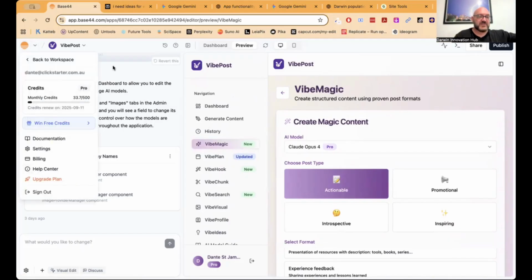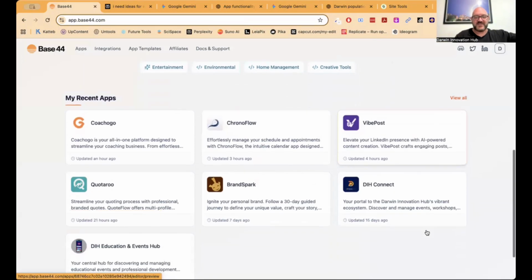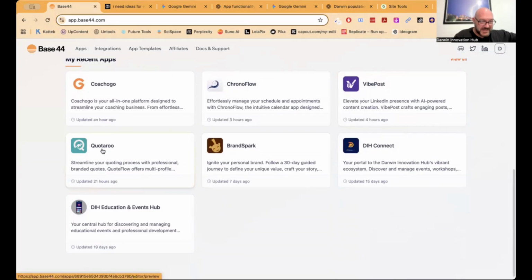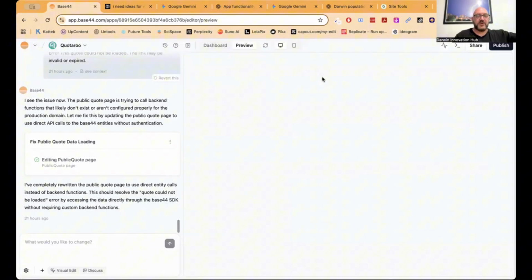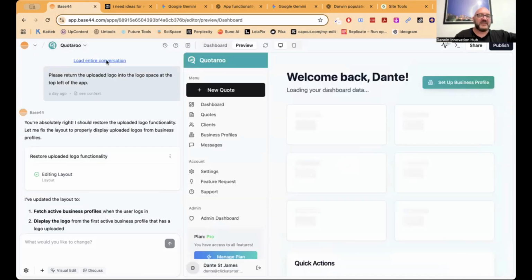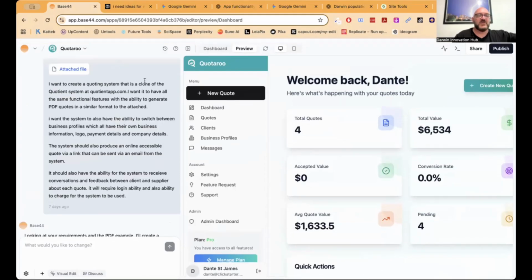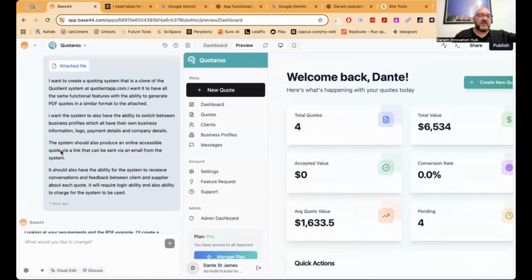Another one I'll quickly show you is one I actually released this morning. I'm pretty proud of this one because I think it's actually possibly the most useful one I've done so far, which is a quoting app. So we're going to Quotaroo that I built in here. And I can go back through every single conversation I had about this, right up to the very first thing I said to it of what I wanted, which was, I want to create a quoting system that's a clone of the quotient system at Quotient app.